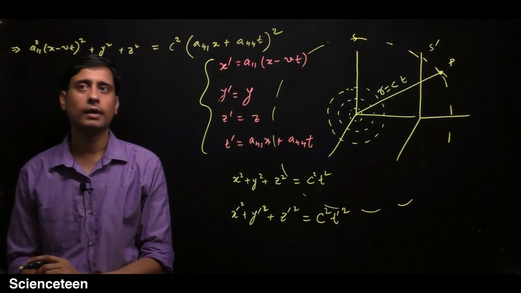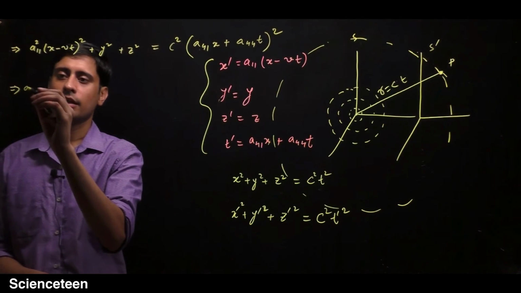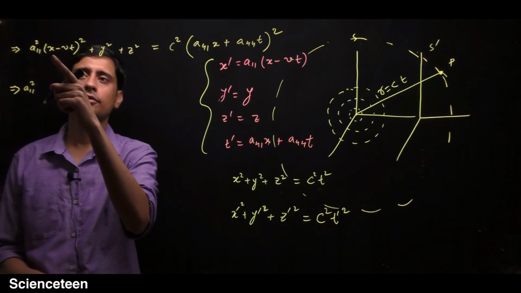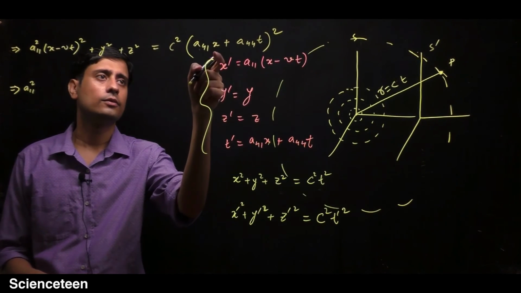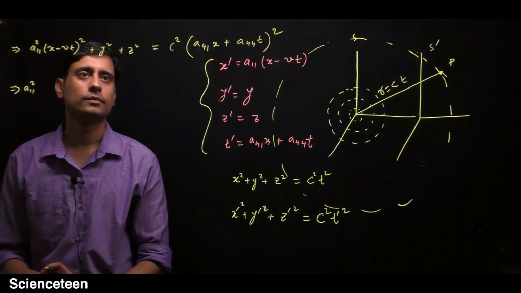So if you expand these terms, you will get a11 square. From here you get an x square term, and from here also you get an x square term. Let's combine these two square terms.